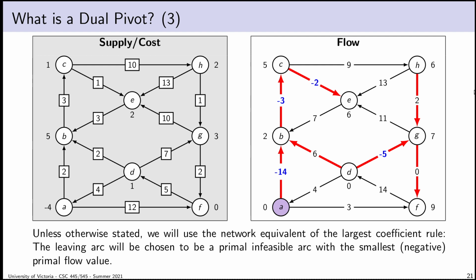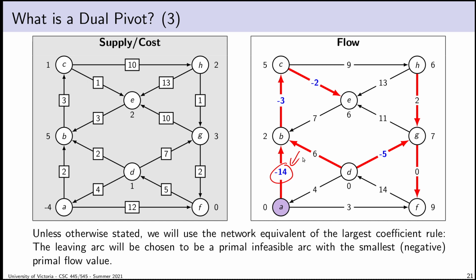The network equivalent of the largest coefficient rule is sort of the negation of that, which is that the largest coefficient in the dictionary form of this LP right now is actually this. Because we're used to framing our variables a certain way, the largest coefficient in the dual LP right now is actually positive 14, because of the way that we always negate when we take duality. So this would be the entering arc under the largest coefficient rule. That's just a pivot selection rule thing, but in the examples later in this lecture, when you notice that I keep choosing pivots, that is how they are being chosen.